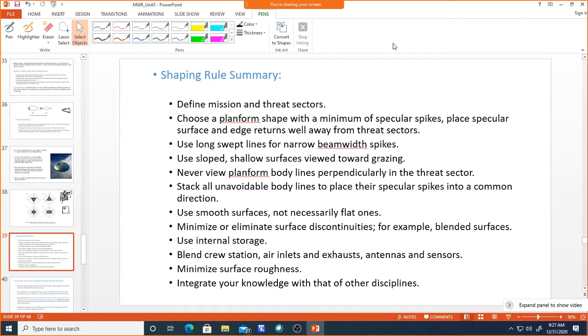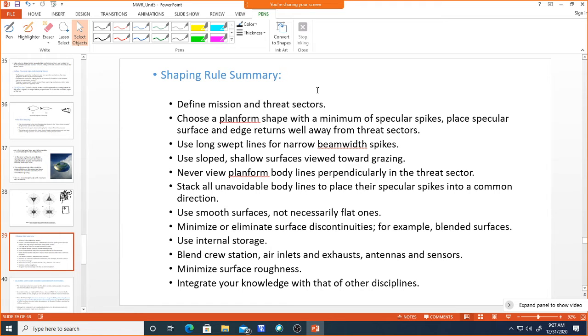Now what are the shaping rules? You can take this as a summary. What are the shaping rules we have to follow, and what things do we need to take care of while shaping? First we need to define the mission and threat sectors. For what kind of application or mission do we want to do shaping of a radar target, or shaping of our system, the receiving system? And we have to identify the threat sectors, the very bright scattering centers.